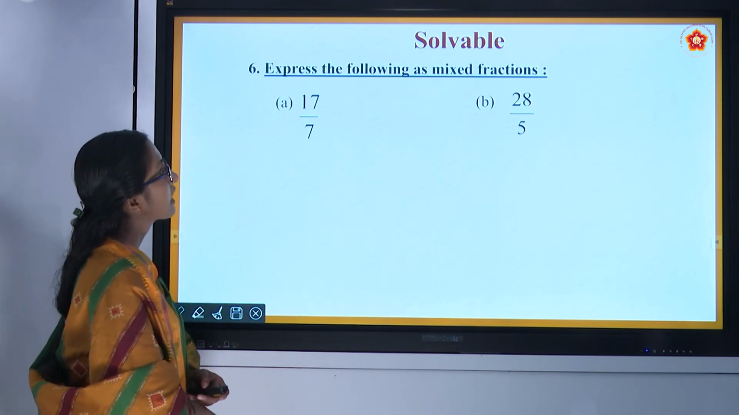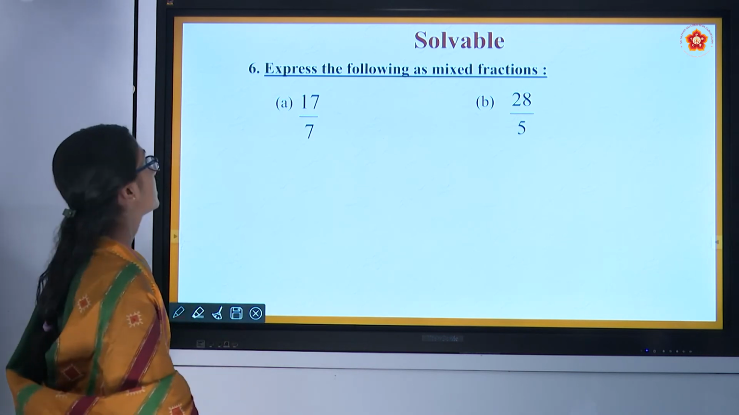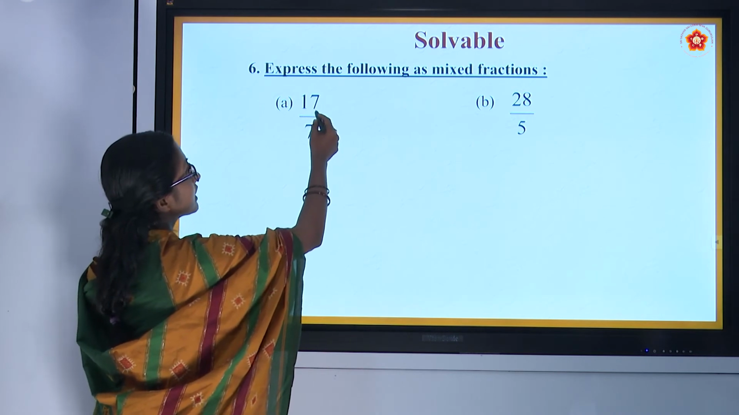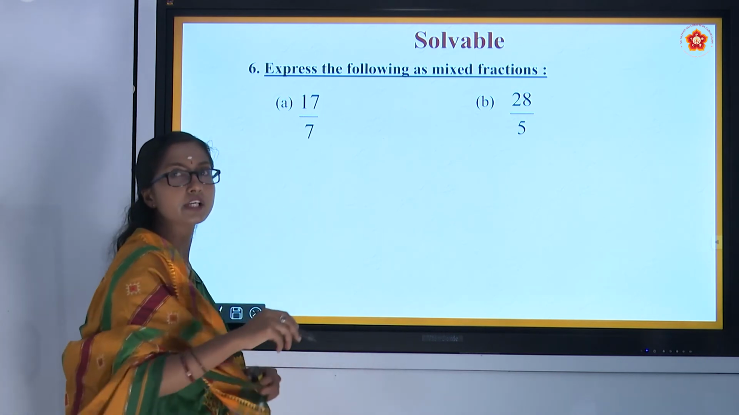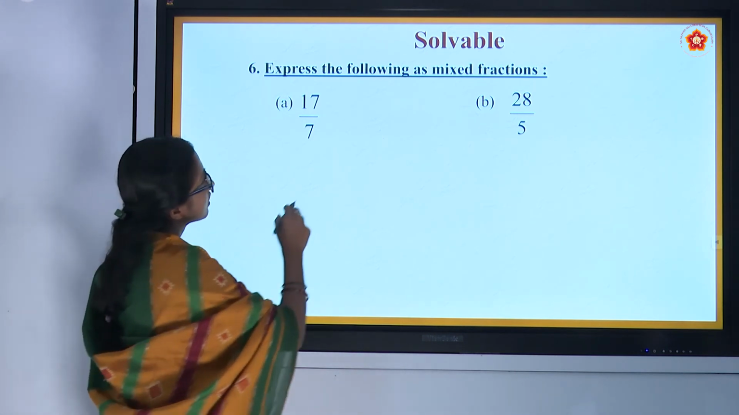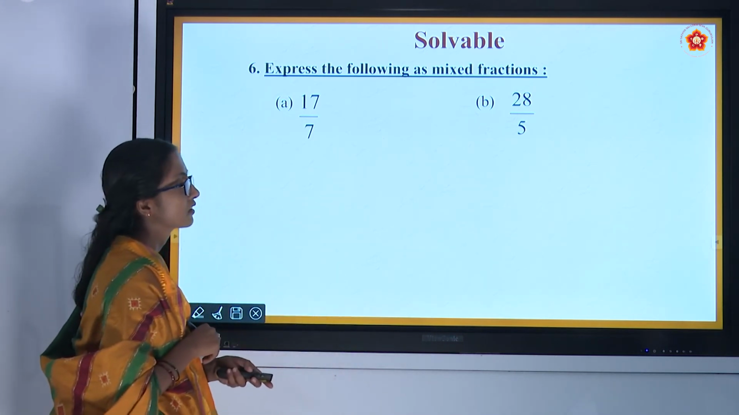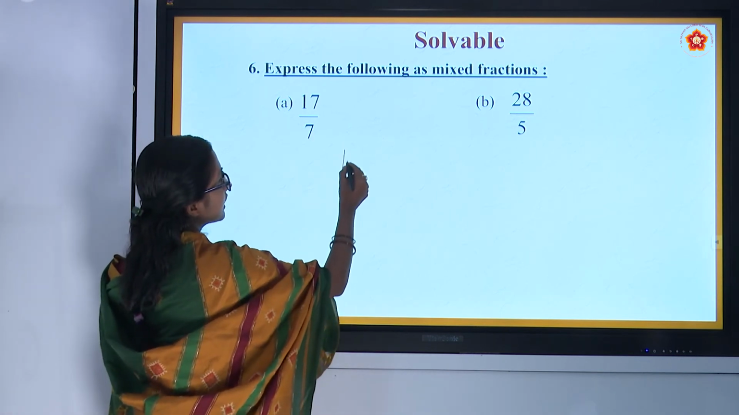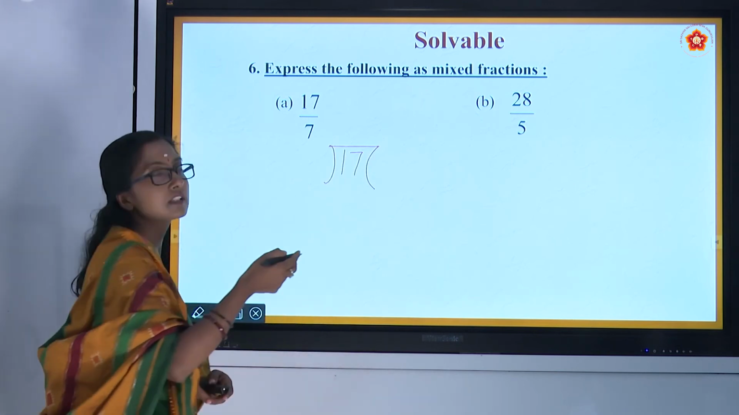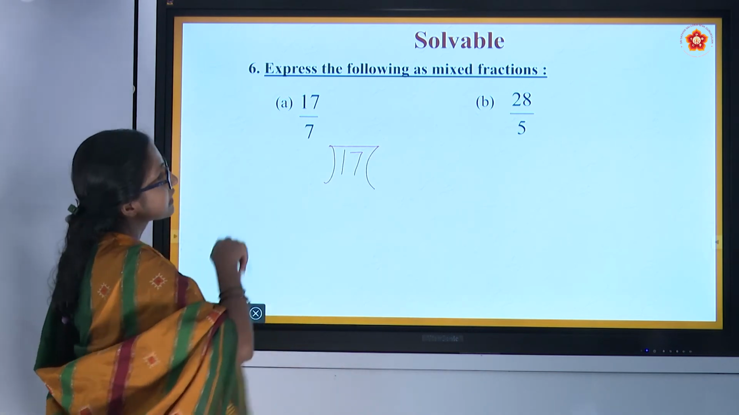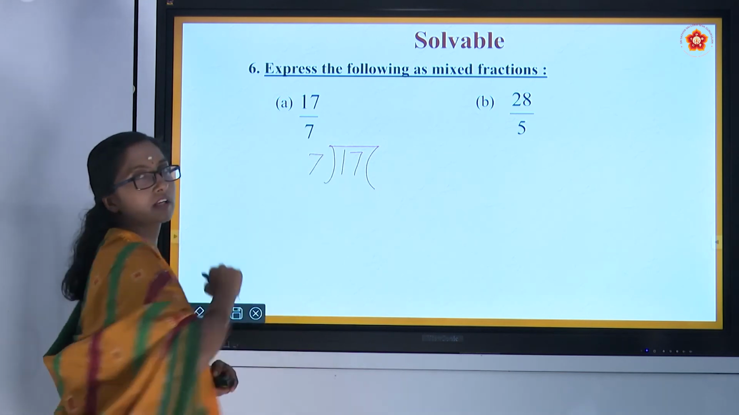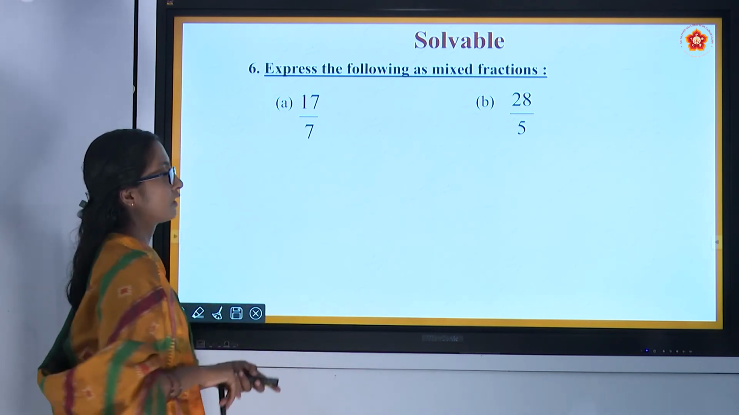Express the following as mixed fractions. See 17 by 7. The numerator is greater than the denominator, so this is an improper fraction. To convert this improper fraction into a mixed fraction, we need to divide 17 by 7.